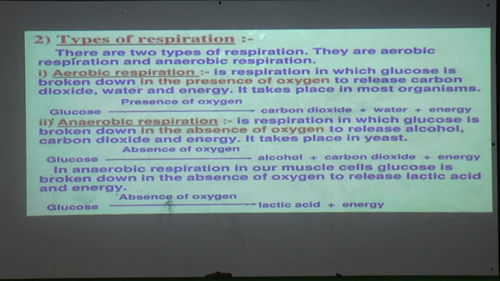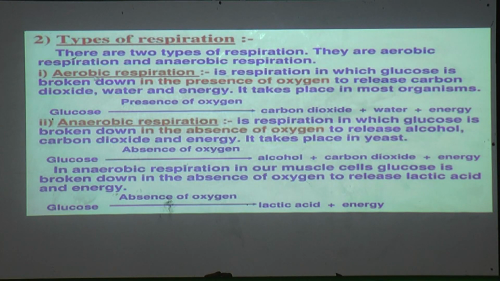So which are the types of respiration? Though there is inhalation and exhalation, on the basis of which substance is inhaled and exhaled or absorbed, this respiration process is classified into two types. There are two types of respiration: aerobic respiration and anaerobic respiration. Let us know what is meant by aerobic respiration and anaerobic respiration.